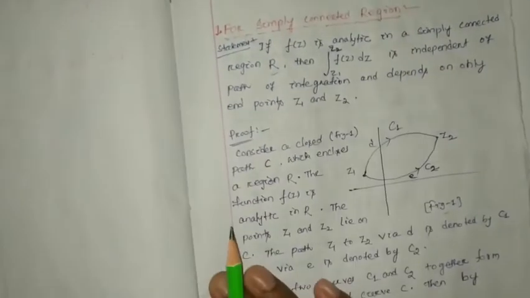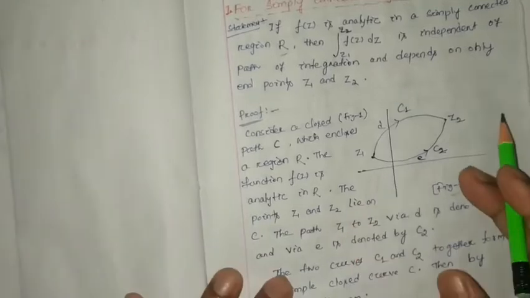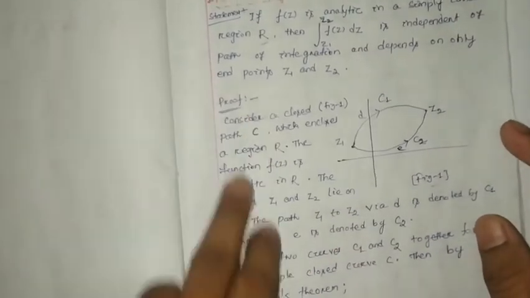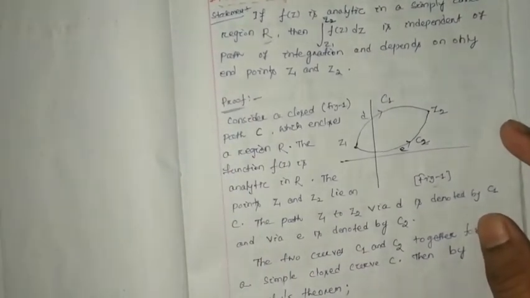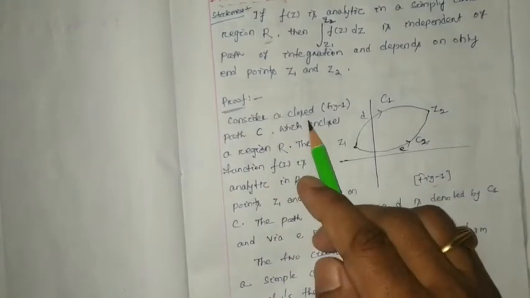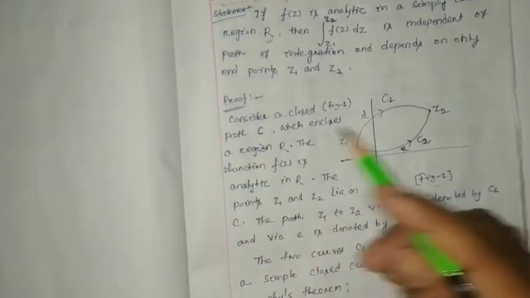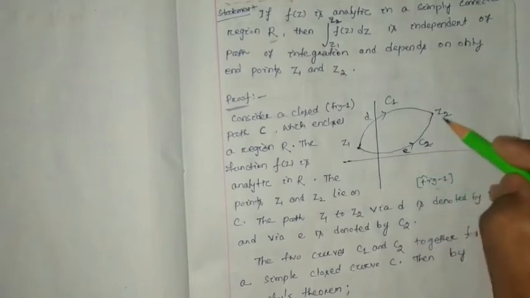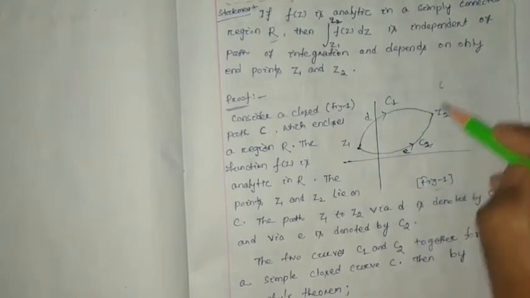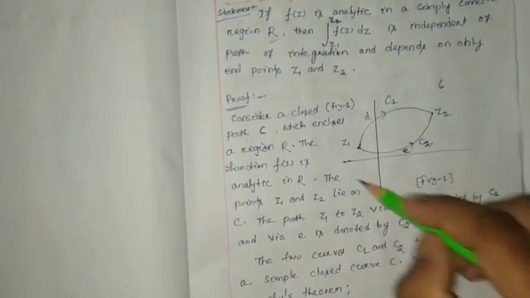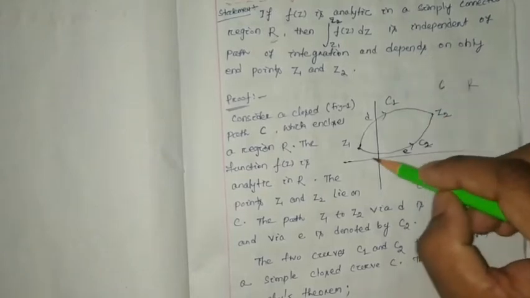I suggest you watch the video carefully, pause the video and write down the notes accordingly. So consider a closed path C in the region R. Suppose the whole region is R, so C is the closed path, this one.